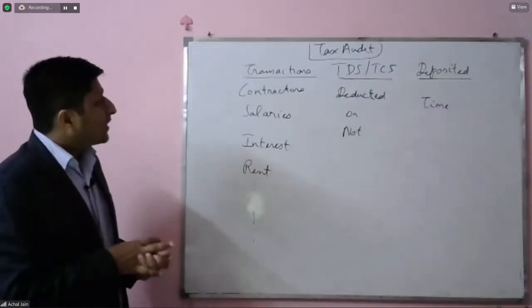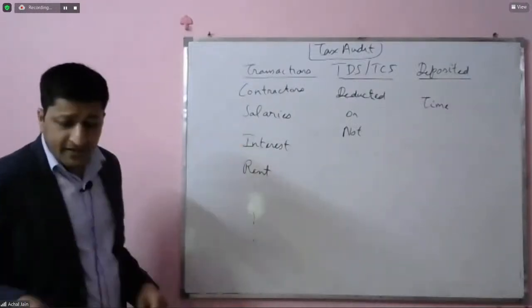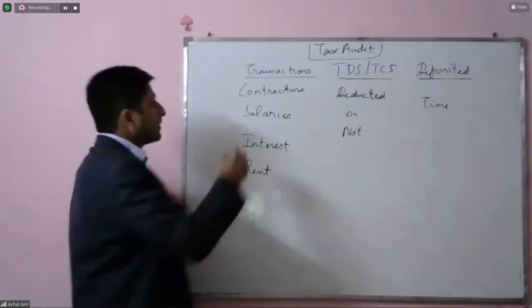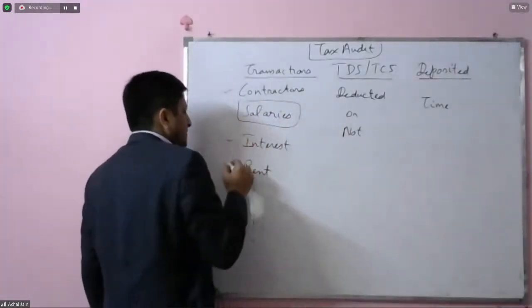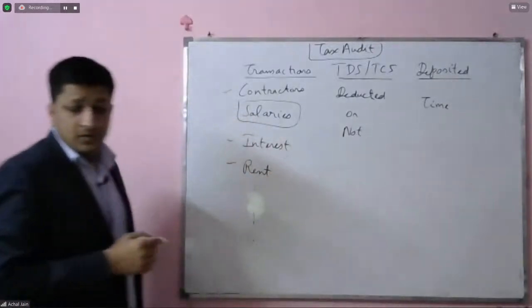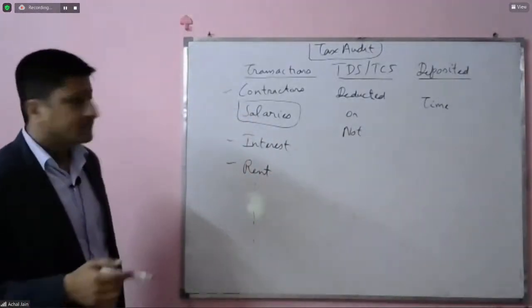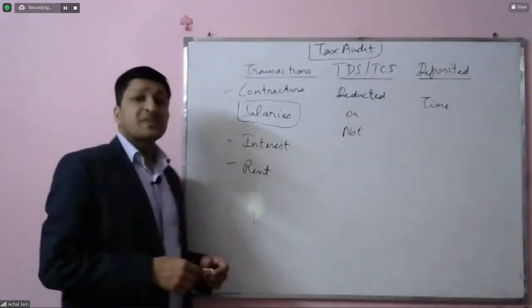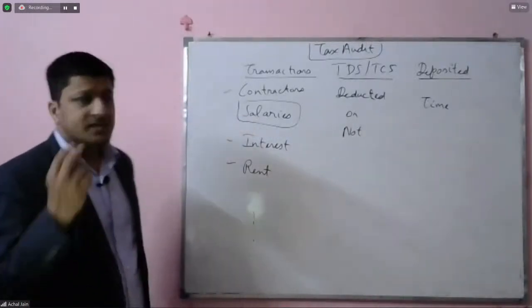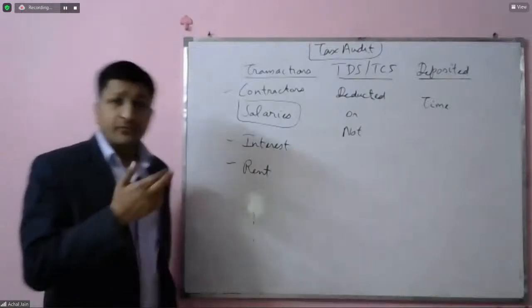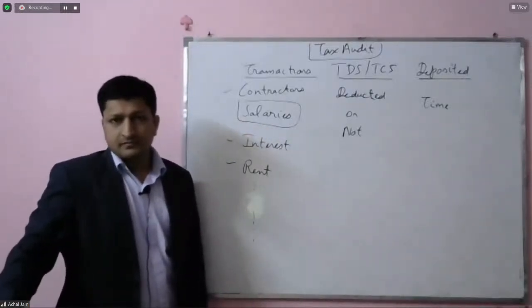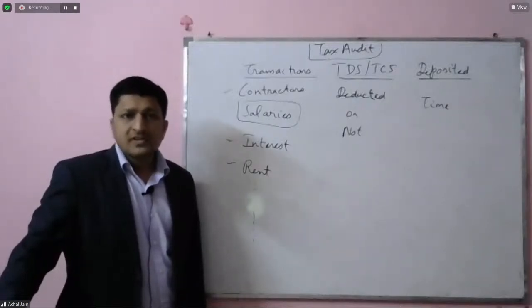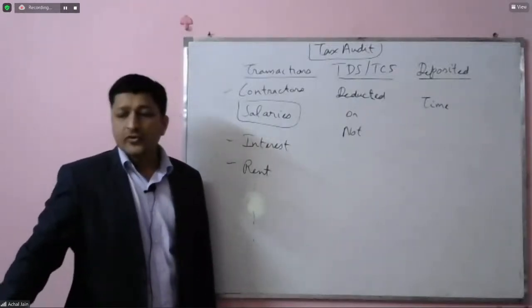And some of the transactions like salaries. If you look at these types of transactions, the rate is at least fixed. So there is a specified rate at which TDS is required to be deducted. But if we talk about salaries, there is no fixed rate, isn't it? So how will the tax auditor check it?